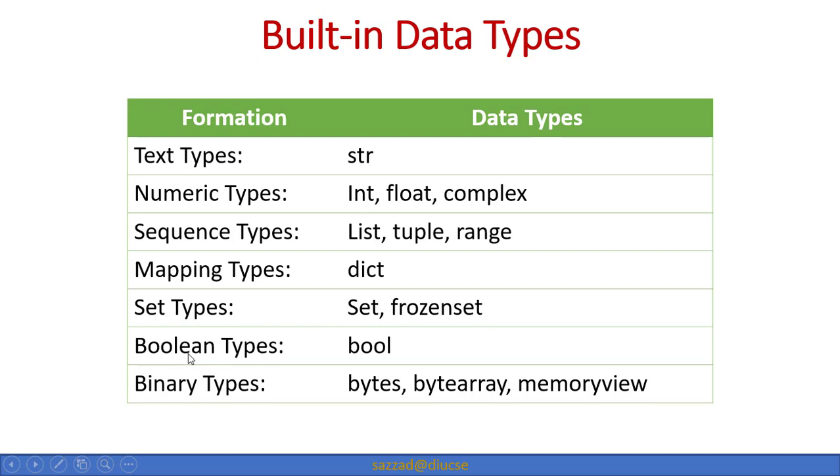If it is boolean, then only boolean. If it is binary types, then bytes, byte array or memory view. So there are different data types, but as we said, we don't need to define variables at the beginning of a program. Rather, when we assign a value, the value defines what kind of variable it is.